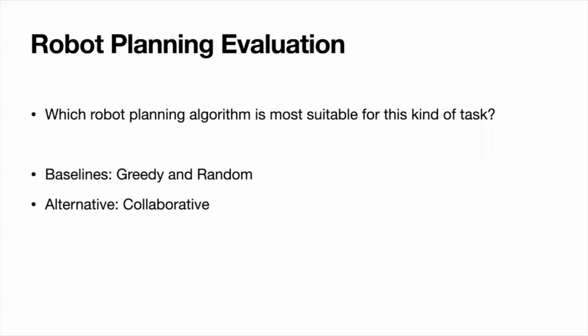Now we want to evaluate our collaborative robot and figure out which robot planning algorithm is most suitable for this kind of task. We compared it to two baselines, a greedy robot and a random robot. The greedy robot acted with respect to its own individual reward function, and so tries to maximize that, and the random robot picks objects at random.